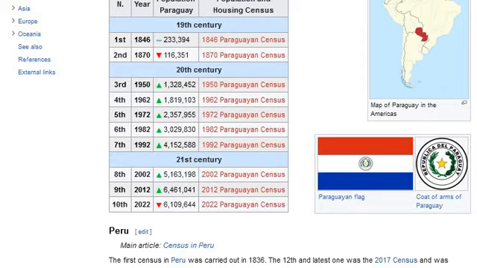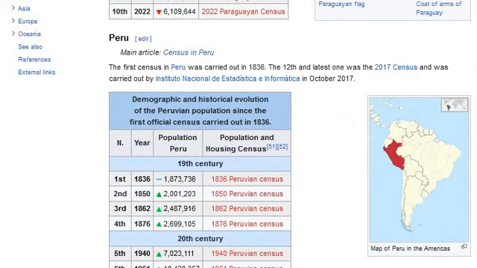Tenth, 2022, decrease: 6,109,644. 2022 Paraguayan census. Peru. Main article: Census in Peru. The first census in Peru was carried out in 1836.